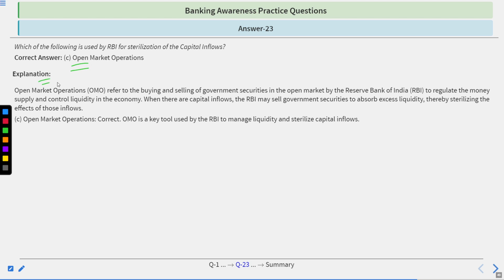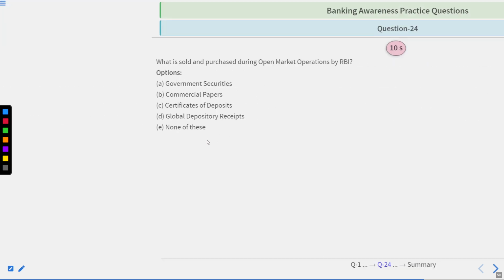Go by the explanation. It refers to the buying and selling of government securities in the open market by the Reserve Bank of India to regulate the money supply and control liquidity in the economy. When there are capital inflows, the RBI may sell government securities to absorb excess liquidity, thereby sterilizing the effects of those inflows. It is a key tool used by the RBI to manage liquidity and sterilize the capital inflows.